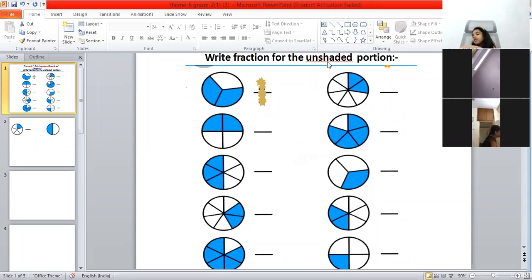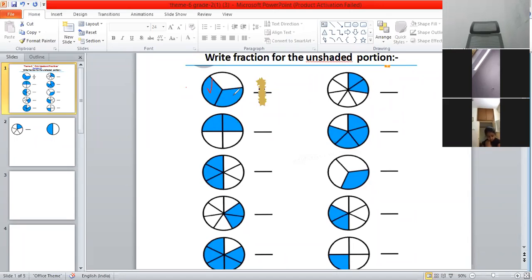Now, when we talk about the shaded part, this means the part which is shaded. Shaded means the part which is colored. And unshaded means the part which is not colored, or you can say which is not shaded. In the first circle, the circle is divided into 3 parts. Out of these 3 parts, only 2 parts are colored blue. So we can say that 2 parts are shaded.